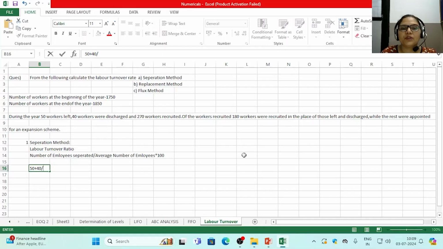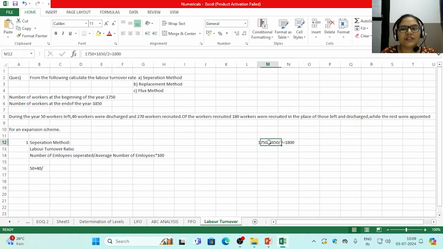What is the average number of employees? Number of employees at the beginning, that is 1750, plus 1850 at the end, divided by 2, which gives you the value of 1800.